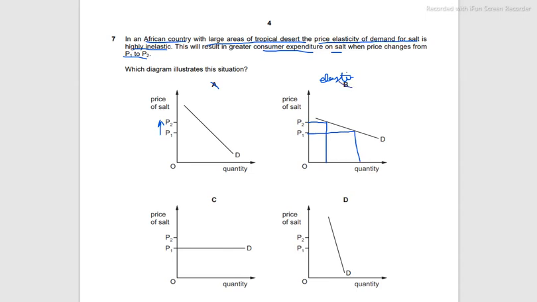We have C, which causes no quantity demanded at price P2, so this is not the answer as well. We have then D, where P1 and P2 rise, and over here we have a very, very little change in the quantity demanded, so this is an inelastic demand.